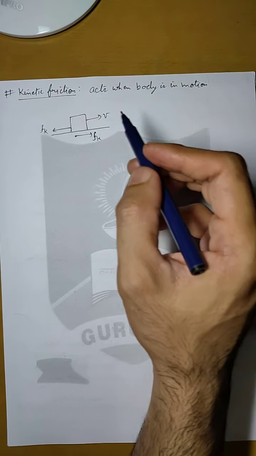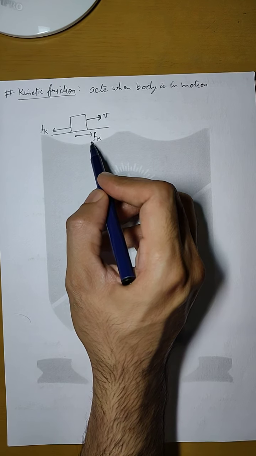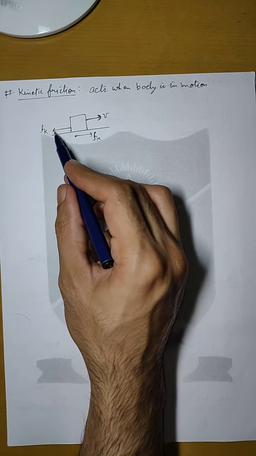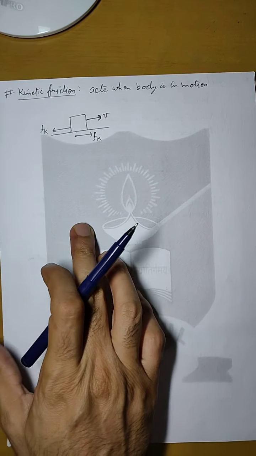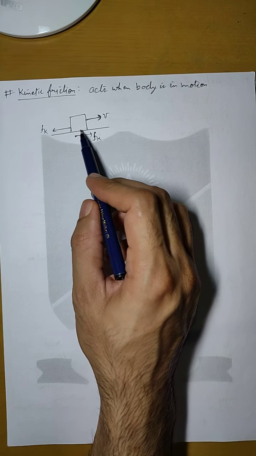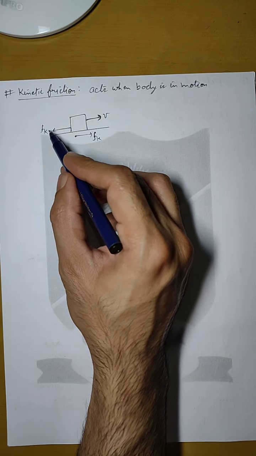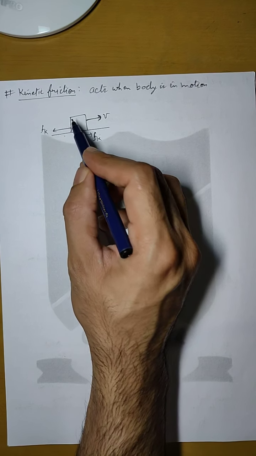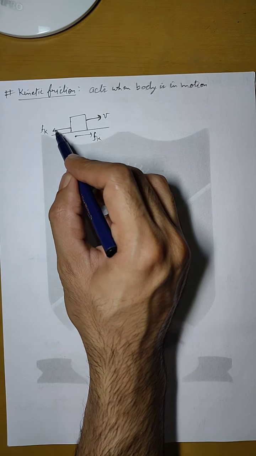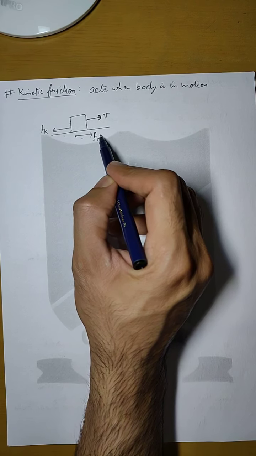And here you should be very careful to notice that the two forces exist because of Newton's third law. They exist in pairs. No force can exist alone. Even when we were studying static friction, we saw that the interlocking between the body and surface offered equal and opposite forces. So here also the kinetic friction applied by the ground on the body is Fk, and in reaction the body will also apply the same force on the ground in the opposite direction.